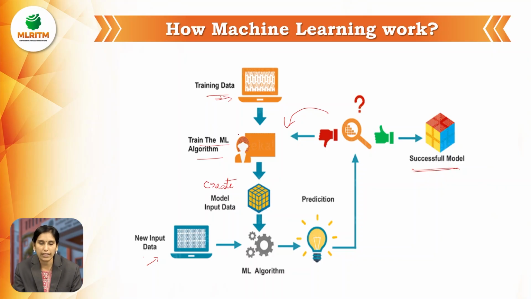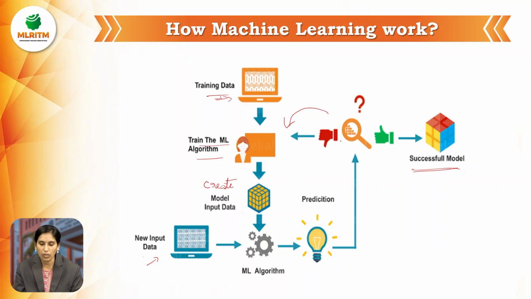Based on the data, it creates the spam detection algorithm and the model. Then when a new mail arrives, using this model and the spam detection algorithm, it predicts whether it is a spam mail or not. If the prediction is correct, it is a successful model.